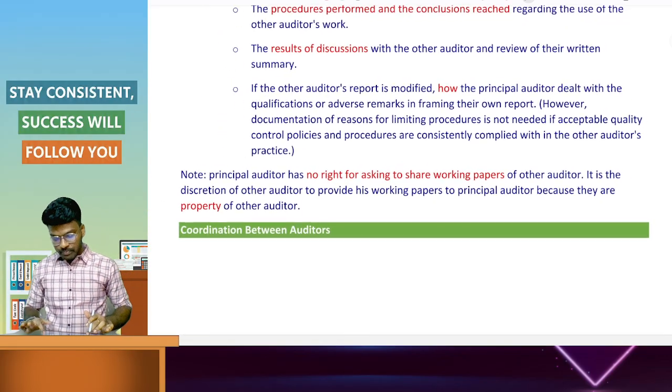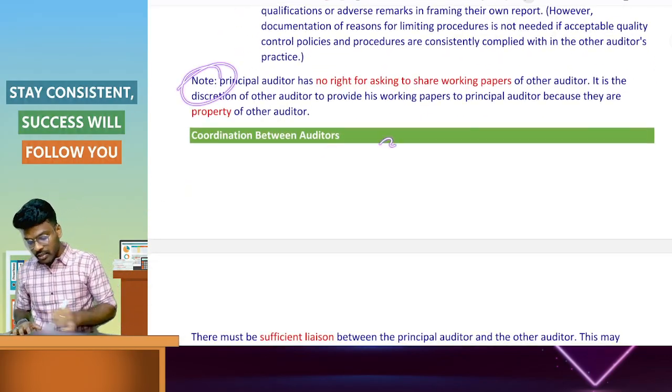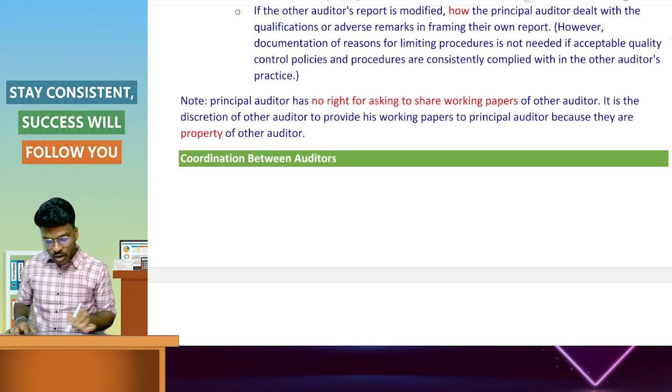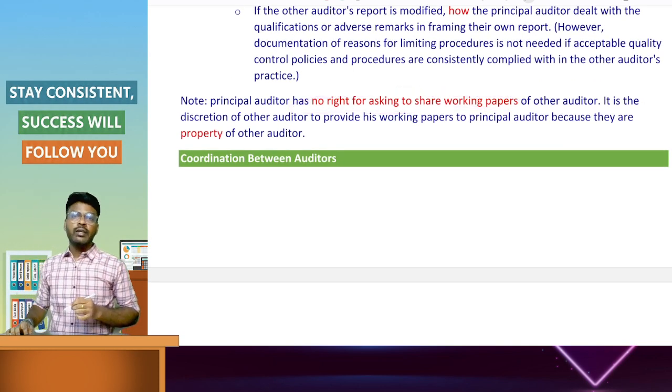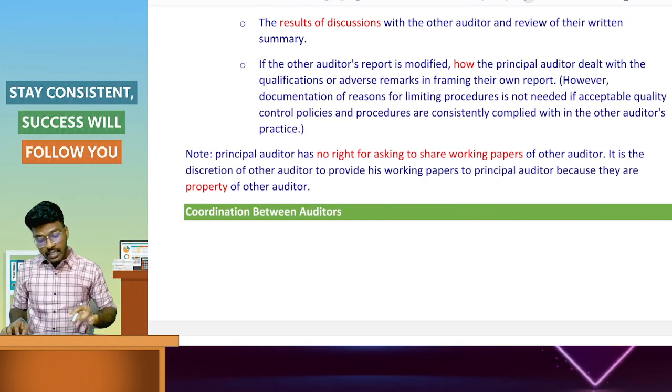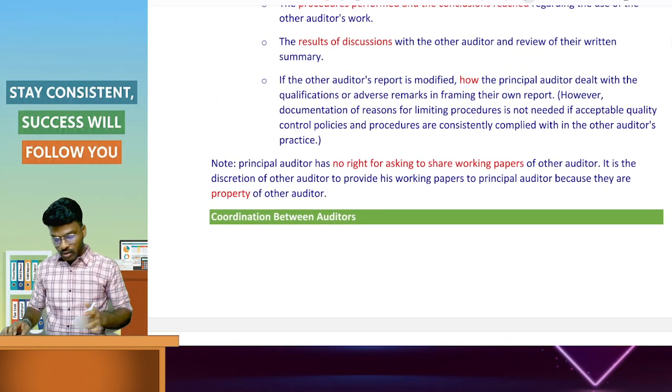Next, a note can be asked as a 3 mark or 4 mark question. This was asked in a past examination, but it is not included anywhere in the standard statement.